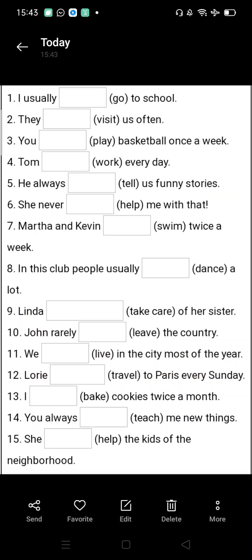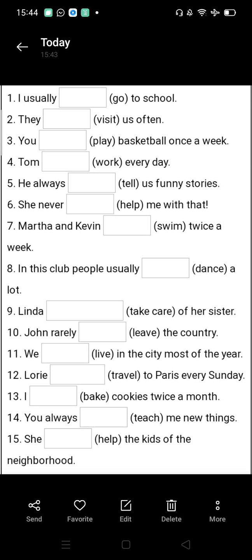So we can practice some more examples of simple present tense. I usually go to school. So here with I, I told you that we will use the exception rule, like S/ES will not come with I. They visit us often. So they is again plural, so we will not use S/ES with the verb visit. You play basketball once a week. Again, you is the exception, so we will not use S/ES with the verb.